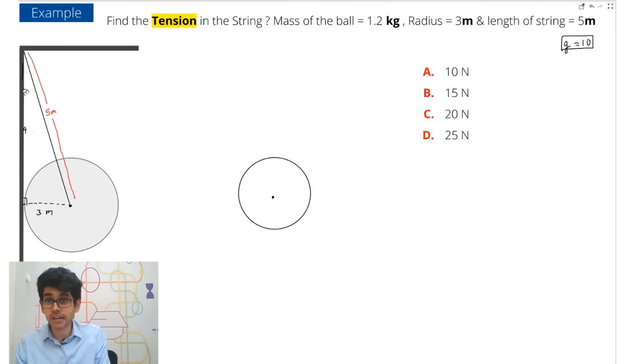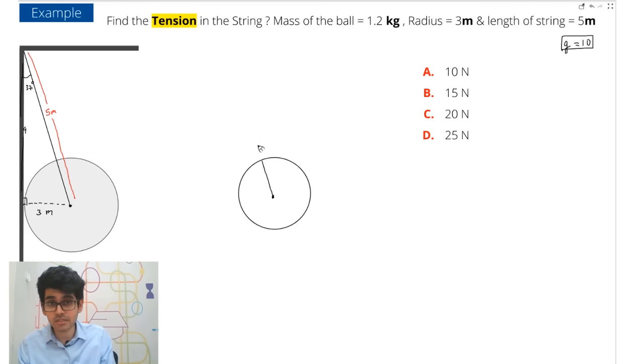So 3, 4, 5, and again using trigonometry you can easily find what this angle will be. So this angle will be 37 degrees. Why? Because sine 37 is 3 by 5, right? So it is the famous 3-4-5 triangle, which is the examiners' favorite.